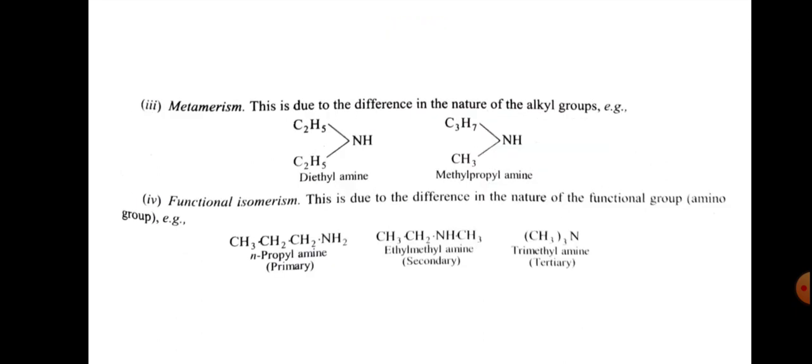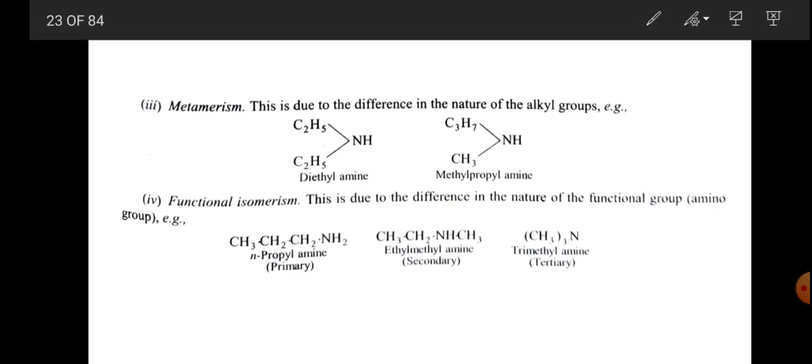In the same way, metamerism. Metamerism is a concept due to the difference in the nature of alkyl groups. You can observe here, this is an ethyl group and this is an ethyl group. Simply this is diethylamine, C4H11N. And this is a methyl group and this is a propyl group, methylpropylamine, which is also C4H11N.